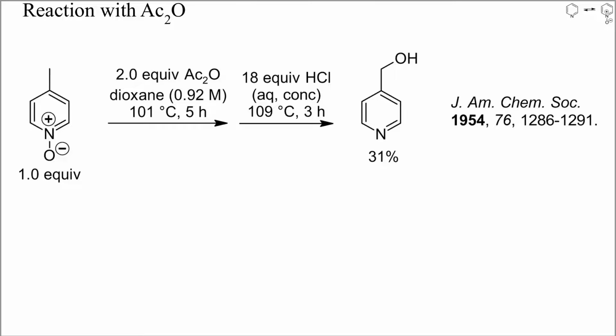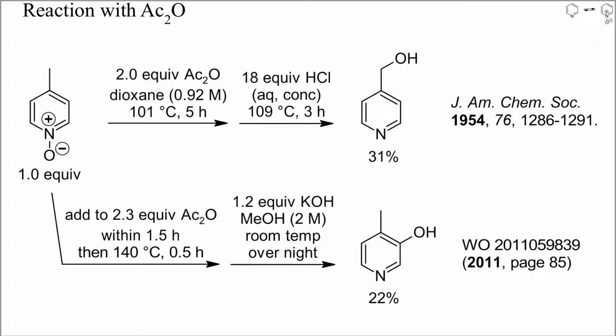Also, the reaction of 4-picoline N oxide with acetic anhydride can yield various products. In this example, the authors isolated after hydrolysis a low yield of 4-hydroxymethylpyridine. Under slightly different conditions, however, again after hydrolysis, a 3-hydroxypicoline could be obtained. Thus, results of these reactions can be difficult to predict correctly.